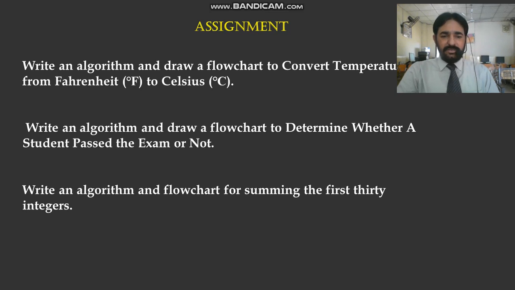Third, write an algorithm and flowchart for summing the first 30 integers. We were writing the first 30 numbers; now we have to sum the first 30 integers. This is also a simple flowchart and algorithm you can write easily. But before that, go through your book, study properly and read the previous chapter carefully, then you will know how to write it easily. This is for 6 marks, 2 for each, and you have to submit as per the given instructions.